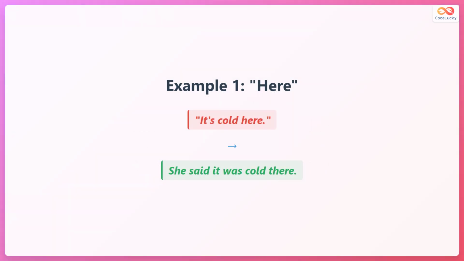Direct speech says, "It is cold here." In reported speech, she said it was cold there. Notice how here shifted to there because the speaker moved to a different location from the original speaker.